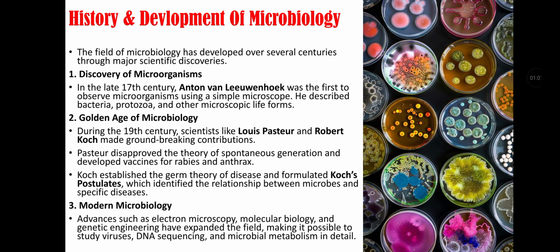Then there was the golden age of microbiology, that is during the 19th century, scientists like Louis Pasteur and Robert Koch made groundbreaking contributions. Pasteur disproved the theory of spontaneous generation and developed vaccines for rabies and anthrax. Koch established the germ theory of disease and formulated Koch's postulates which identified the relationship between microbes and specific diseases.